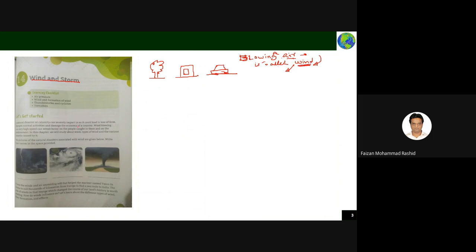So the first paragraph tells us about natural disasters and calamities. What are natural disasters? Earthquake is a natural disaster. Then you have a cyclone, which is a natural disaster. Then you have tornadoes, and a lot of other things. So what happens whenever they come like this?